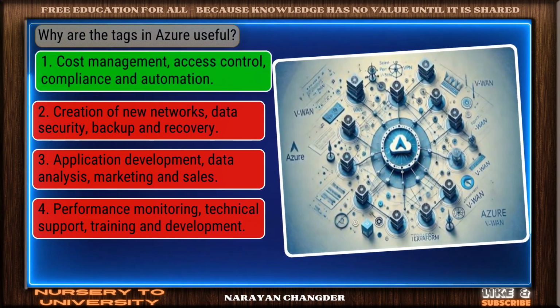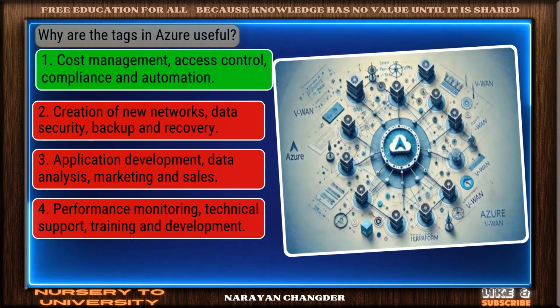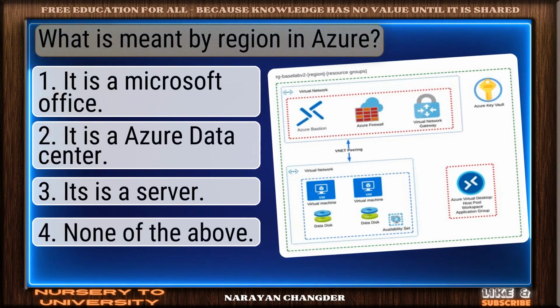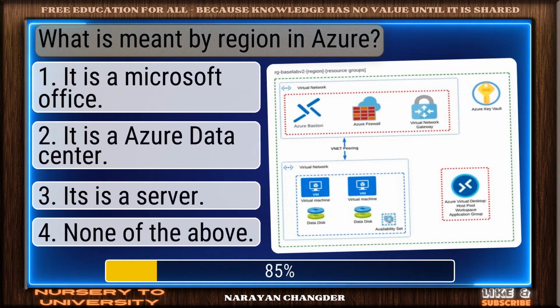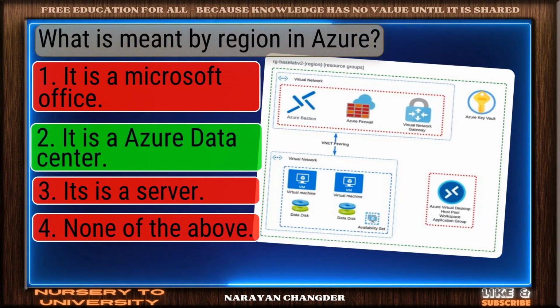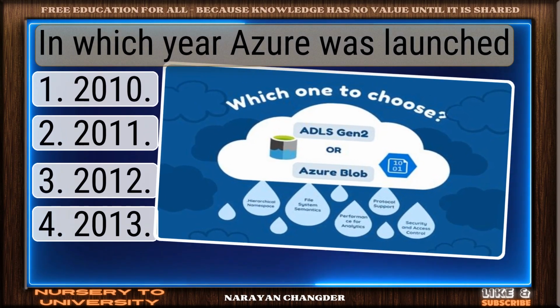Clear logic. Your choice cost management, access control, compliance and automation is sound and 100% true. Question number 72. What is meant by region in Azure? Smart pick. It is an Azure data center is the correct choice. Question number 73. In which year Azure was launched?